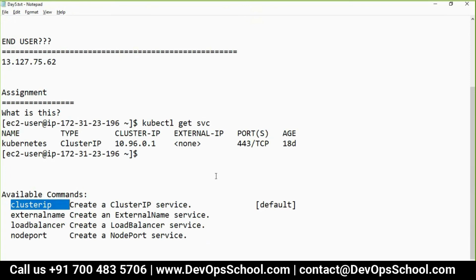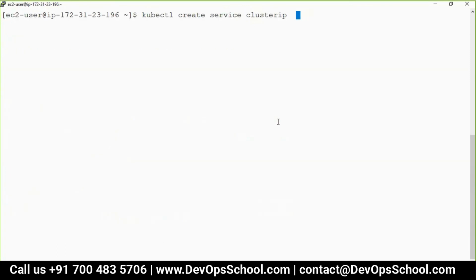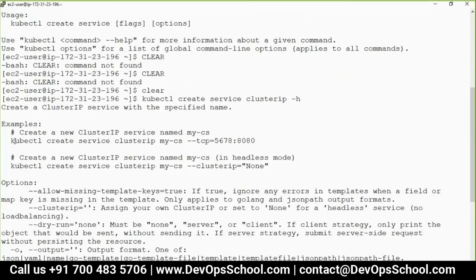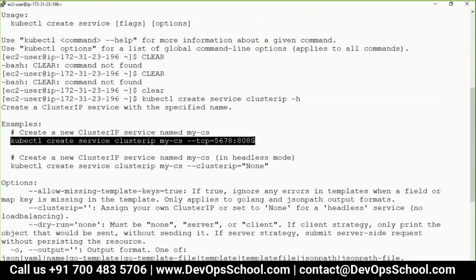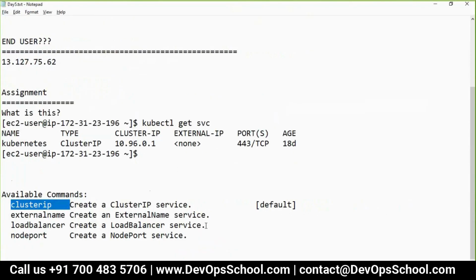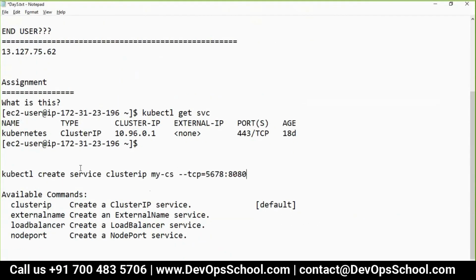So let's use the cluster IP. And again I do the -h. And then I got to know, okay, good, I got the command. This is where I can create a service. So kubectl create service, what is the type, cluster IP, what is the name of the service, this one, and what is this, I need to tell you.